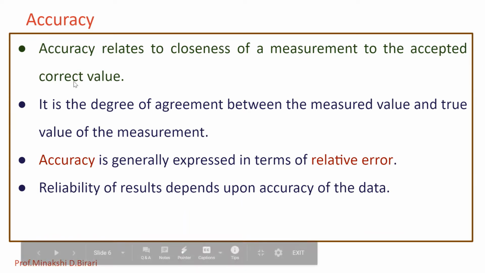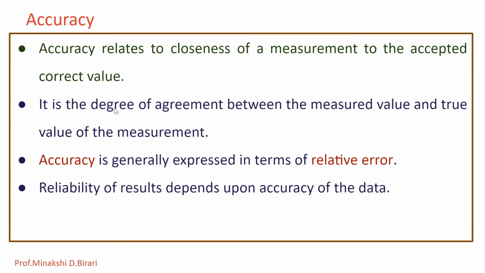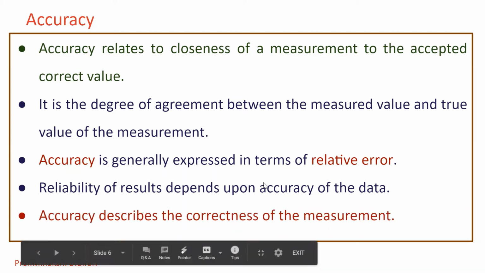So the first aspect of the error, that is accuracy, can be defined as the degree of agreement between the measured value and the true value of the measurement. Or it relates to the closeness of a measurement to the accepted correct value. It is generally expressed in terms of relative error. Accuracy describes the correctness of the measurement.